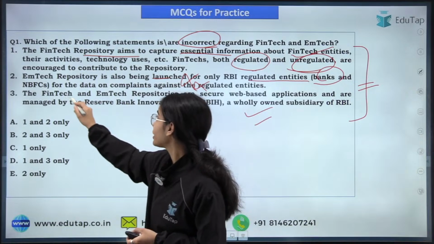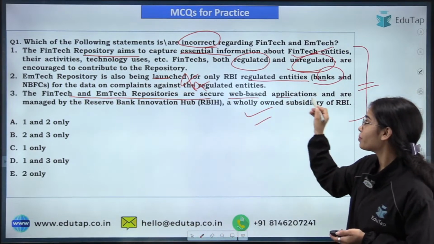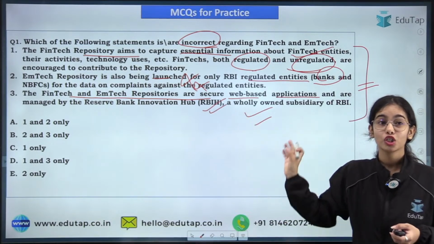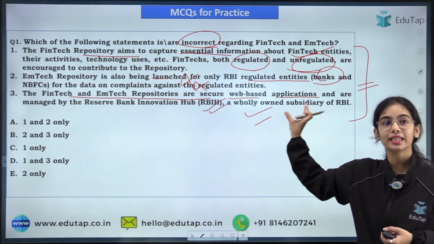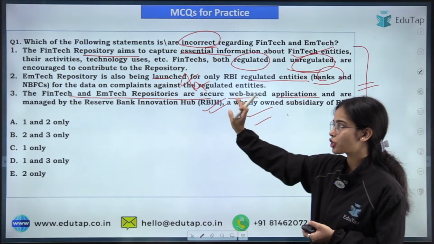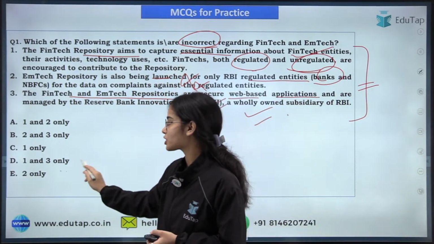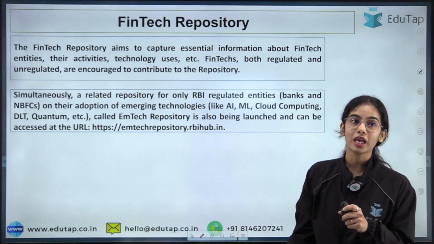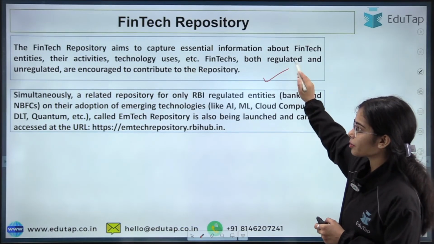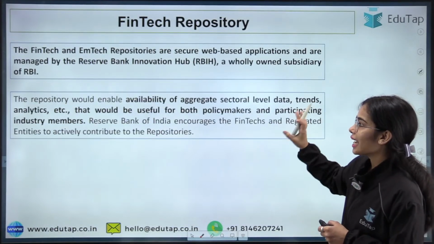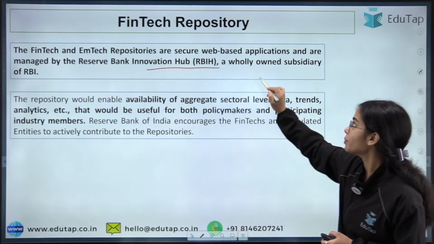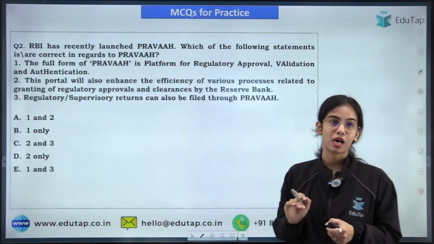The third statement, is it correct? This is correct. The fintech and EmTech repositories are secure web-based applications. They are managed by the Reserve Bank Innovation Hub. So this is a very important point that can directly come in the examination, and you have to be sure about it. So only the second statement is wrong, and that's why E is the right answer here. Okay, so here you can see that there is the fintech repository, there is the EmTech repository, and the repositories are being managed by the Reserve Bank Innovation Hub, a wholly owned subsidiary of the Reserve Bank of India.